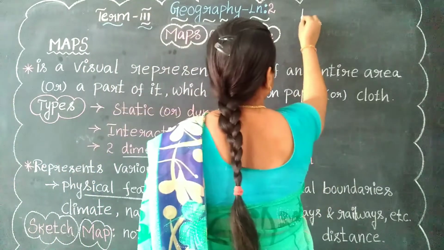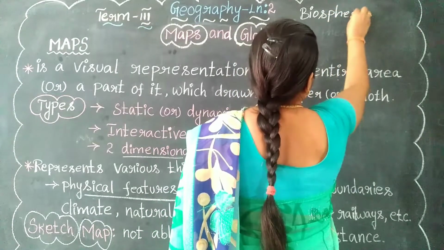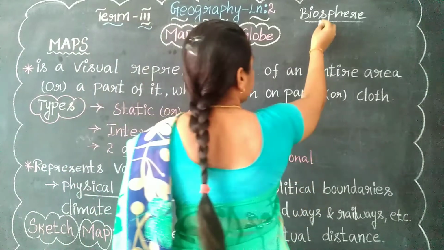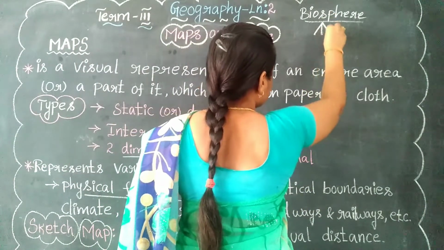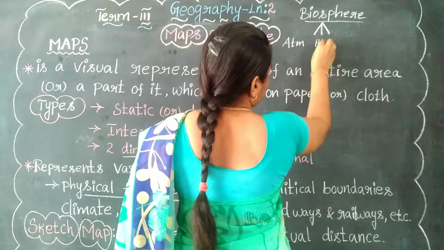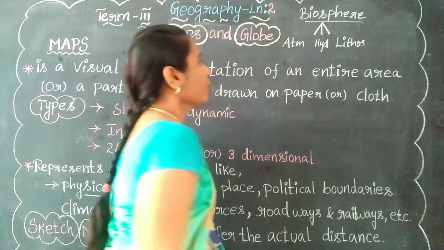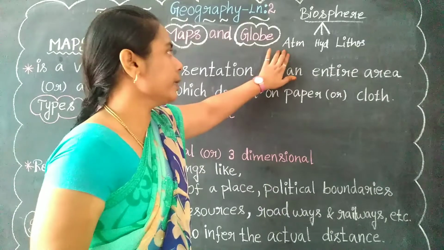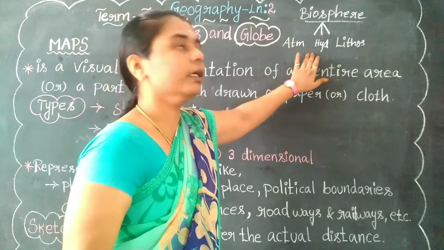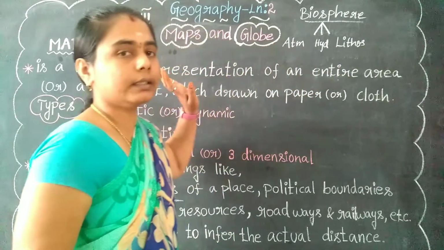Let me explain about that. The biosphere is an ecosystem, and it always refers to three types: atmosphere, hydrosphere and lithosphere. What do these three mean? Atmosphere means air. Hydrosphere means water. And lithosphere means earth.